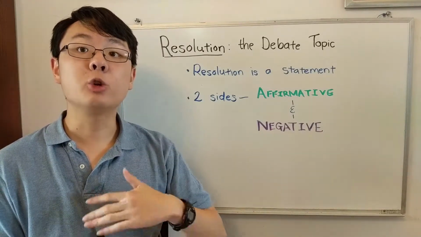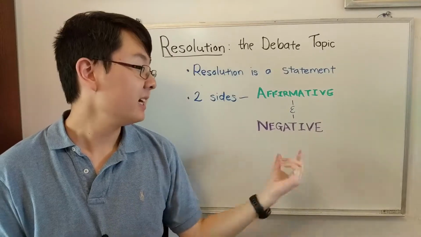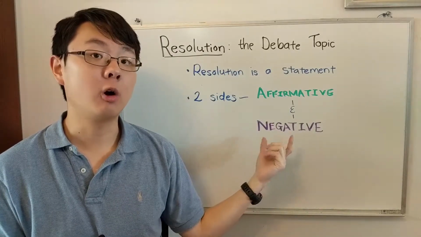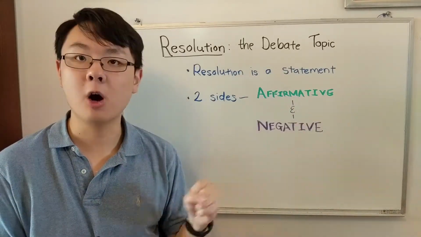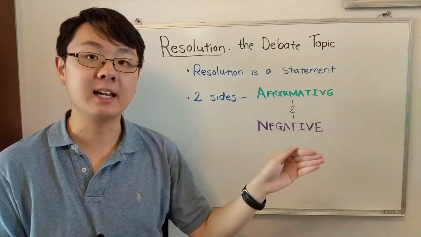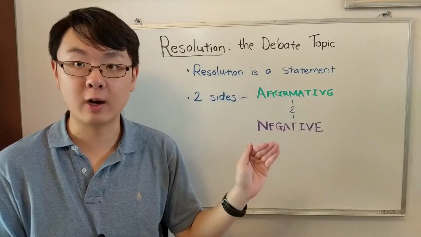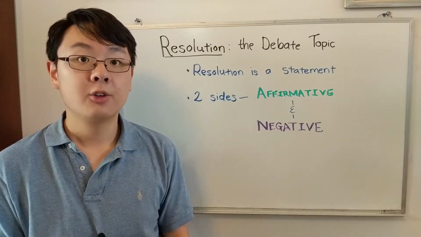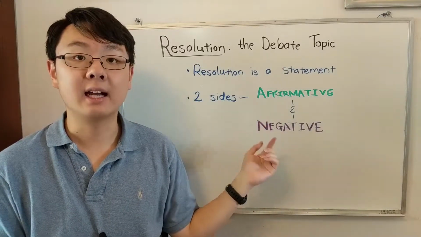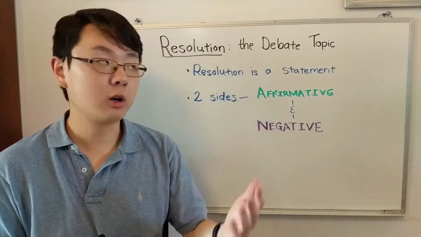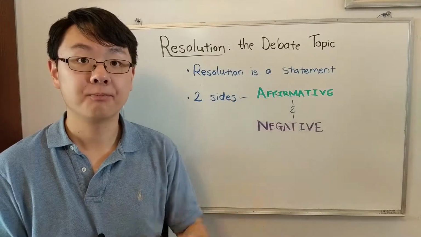What do you think the negative side of the resolution does? Well, the negative disagrees with this statement called the resolution. He negates it. Again, we can see that in the word. So he takes the resolution statement, fair trade ought to be valued above free trade. He says, no, I don't agree with this statement. I negate it. Fair trade is not higher. Free trade is higher than fair trade. So that's how these sides, affirmative and negative, work. And that's sort of an introduction into the resolution.